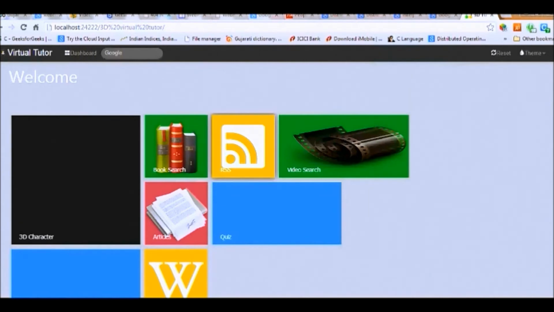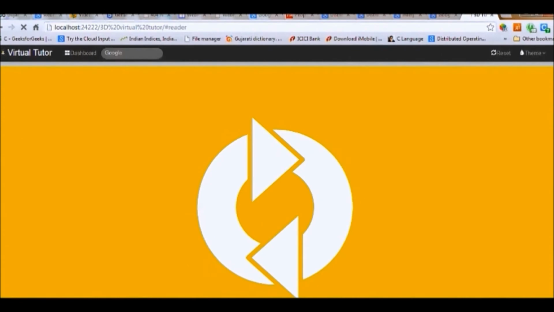So what are the features of this UI is, one is it is good for web applications, mobile application and desktop applications. Means it is interactive for users, so you can access it from mobile also. So one more feature is it supports CSS and jQuery and HTML5 also, and it is flexible for optimized mobile, and it is more customizable. Customizable means you can add tiles dynamically and you can remove dynamically. And then see one example is RSS module.